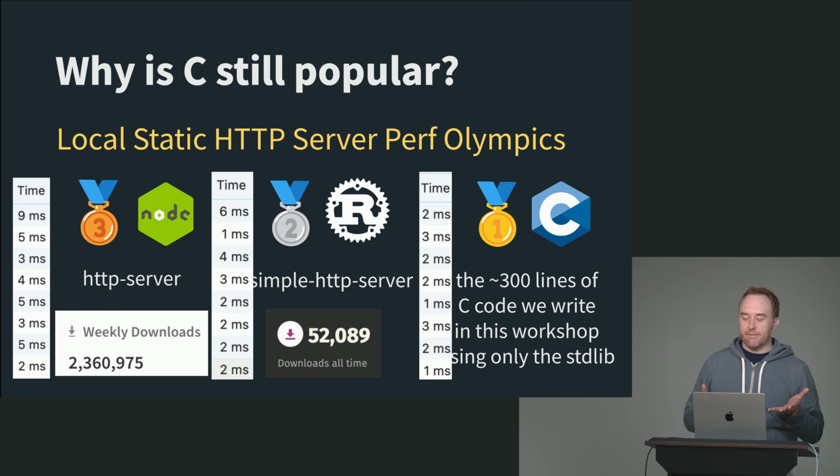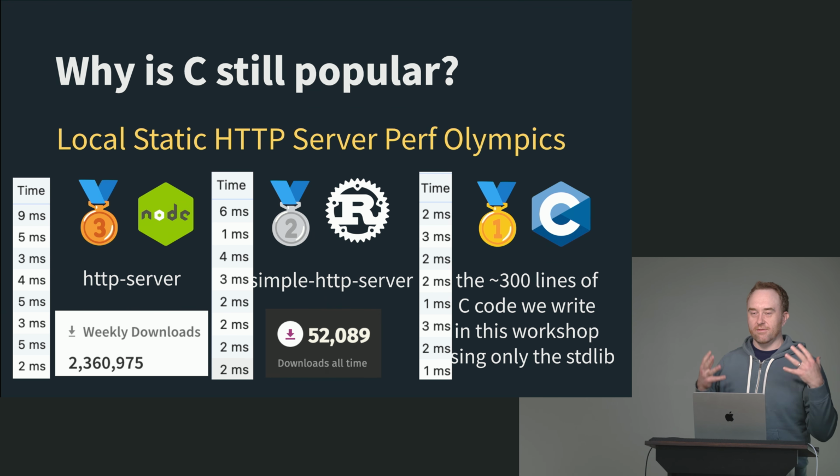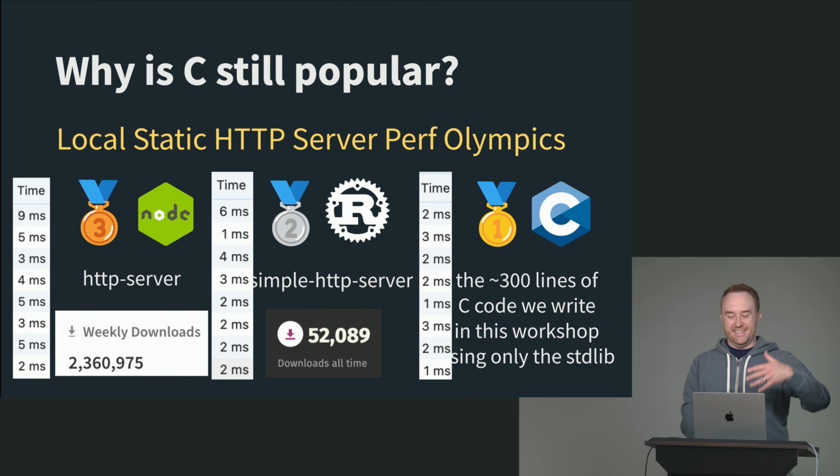But nevertheless, pretty consistently you can see the difference. I didn't sit down and benchmark this other than this silly little performance Olympics thing. I didn't sit down and performance optimize the C thing. These are very mature, well-written, well-established HTTP servers designed to be high performance, written in Rust, which has a reputation for being a very fast language, and Node.js, which granted has a lot more overhead than Rust or C. And still, with this example that I just made for this workshop, just by doing some basic bread and butter, doing things the way C kind of encourages, we're able to get really, really fast performance, because C is just really not adding anything, even compared to Rust.